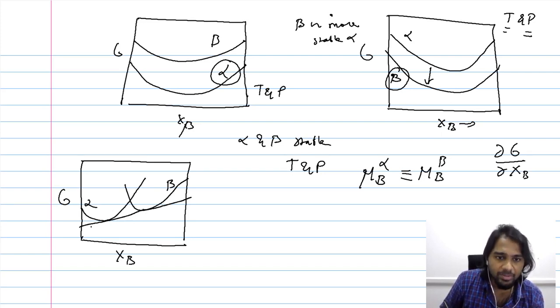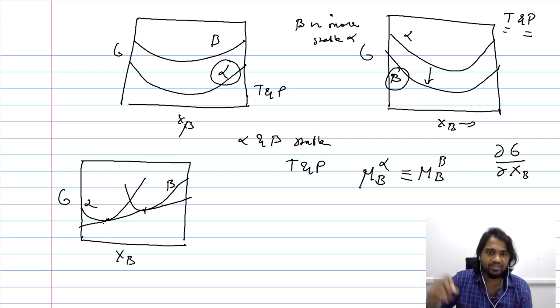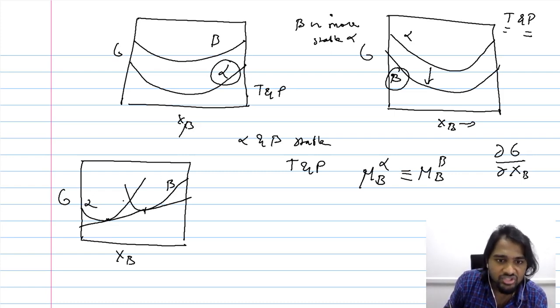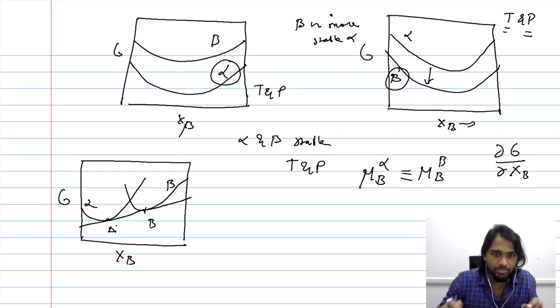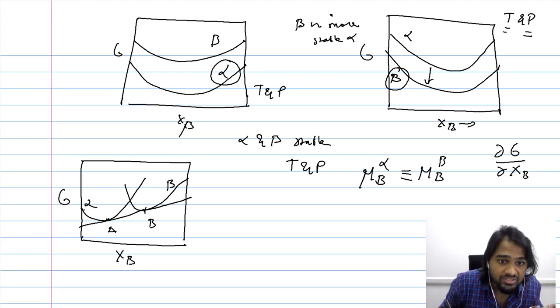When we draw a tangent that touches both these curves at points A and B, the slope of this tangent is the same at A and B. This tangent is a straight line with a constant slope, and it touches the curves alpha and beta at A and B.